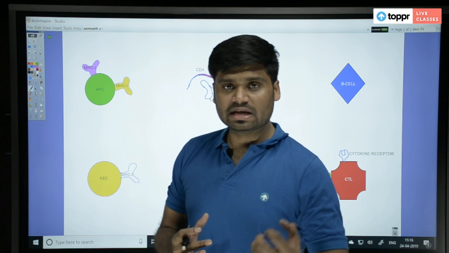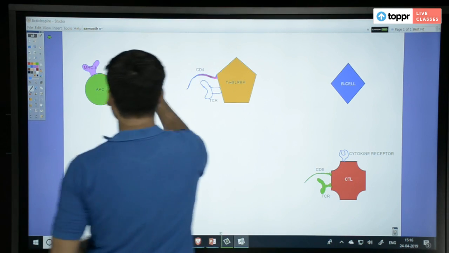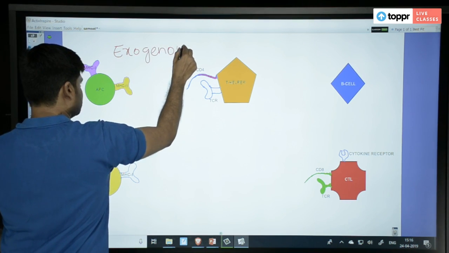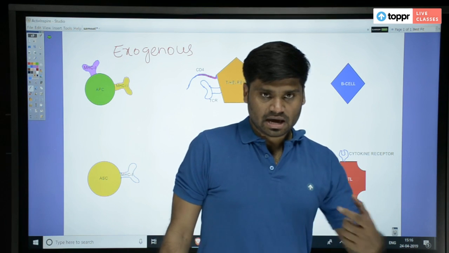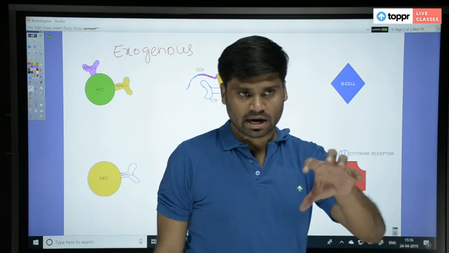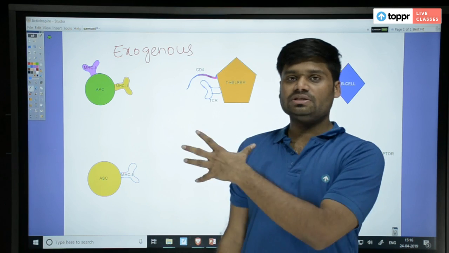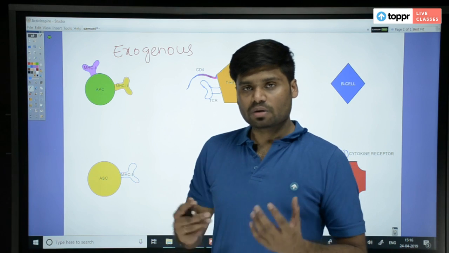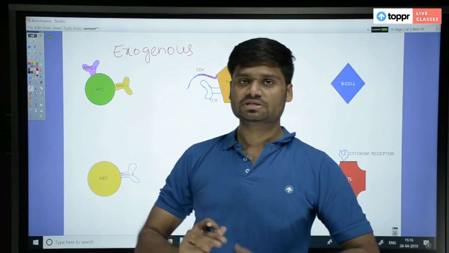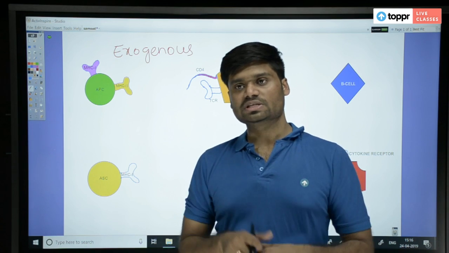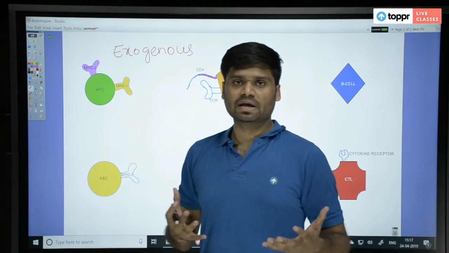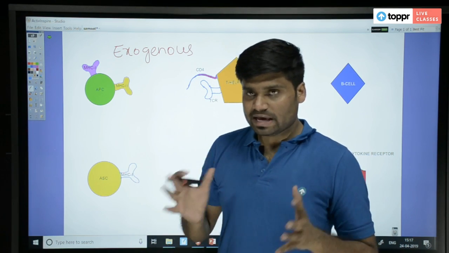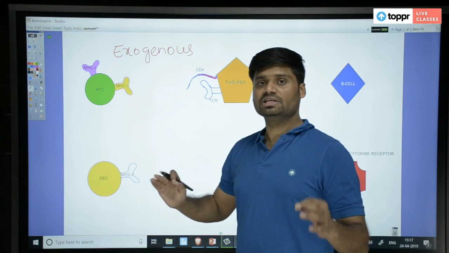These cells can recognize exogenous antigens. Exogenous means outside. Those antigens that come from outside, as soon as they enter your body, these cells can go and get hold of them and present them to higher cells. So these are APCs. Normal cells cannot do this, right? Normal cells can only present endogenous antigens. That means if they are virally infected, if the virus goes inside the cell and starts multiplying, then that viral particle will be presented by the cell. That is endogenous antigen. But exogenous antigen can be presented only by antigen presenting cells.